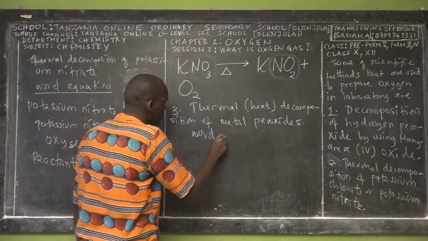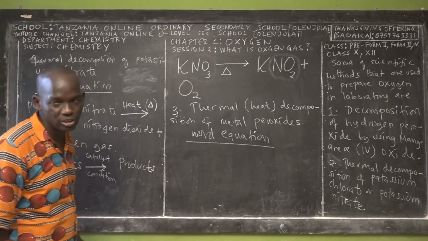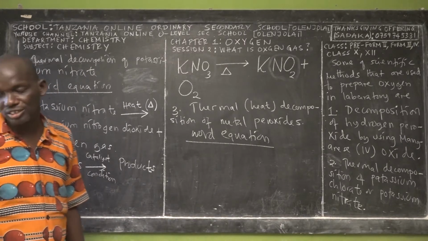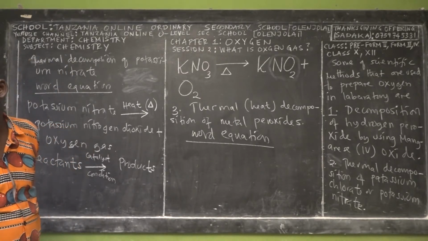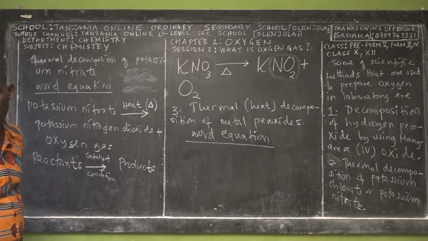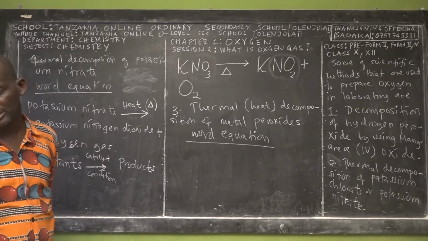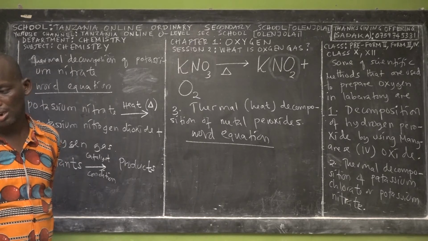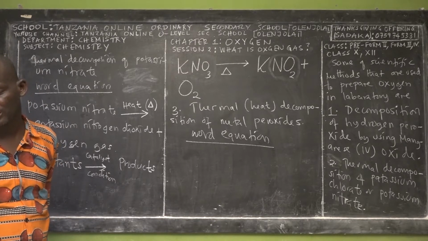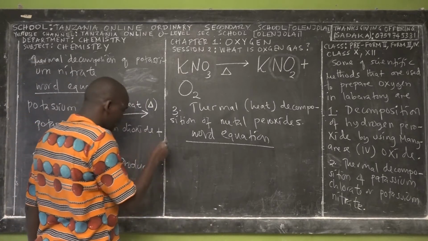I want to give you the word equation, because we are not going to discuss it in detail. I just want to give you the idea. When you say metal, we have different metals, but the preferred one is barium. So when we take barium, we oxidize it and get barium oxide, and when we oxidize further we get barium peroxide. Then when we heat this barium peroxide, we get barium oxide plus oxygen gas.